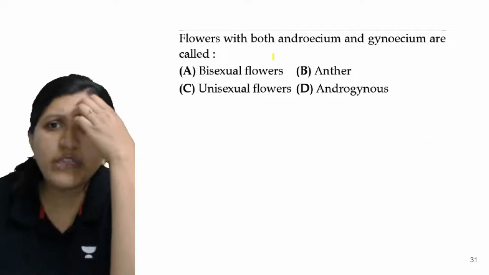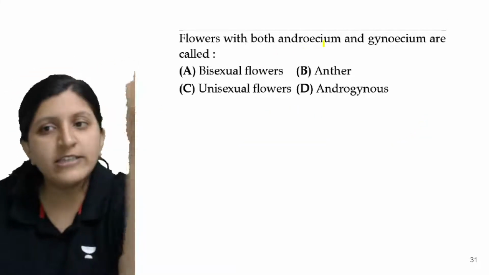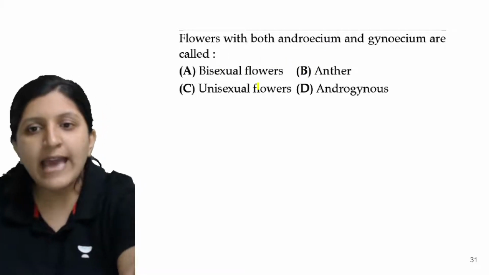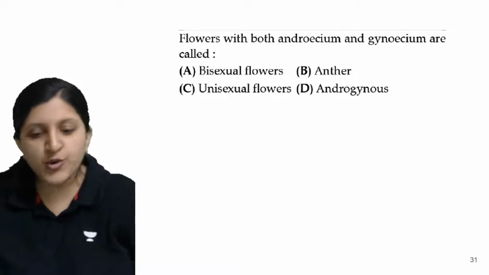Moving on to the next one. A flower with both androecium and gynoecium is called a bisexual flower. The options are: anther, unisexual flower, androgynous.